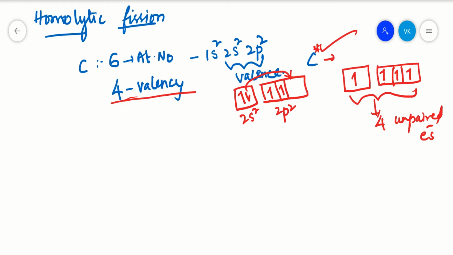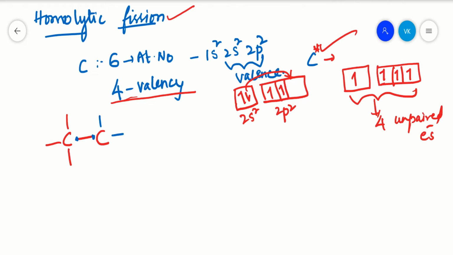Now coming to homolytic fission. Carbon will form bonds with 4 different atoms. Carbon will have 4 bonds, right? Now let us take a carbon-carbon bond. Take the two electrons that are present between carbon and carbon.